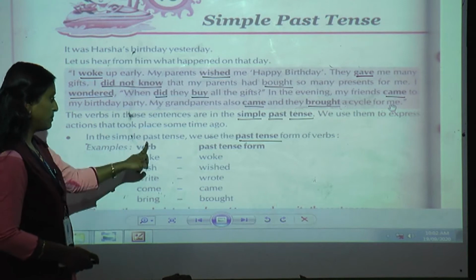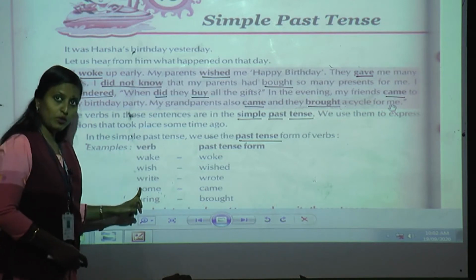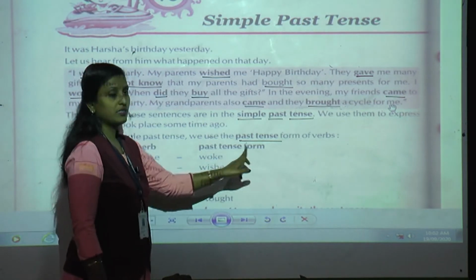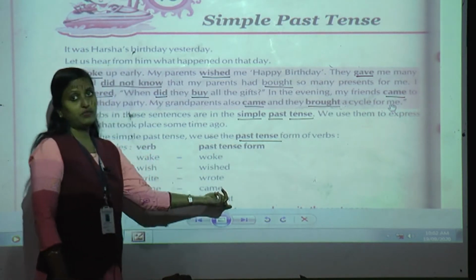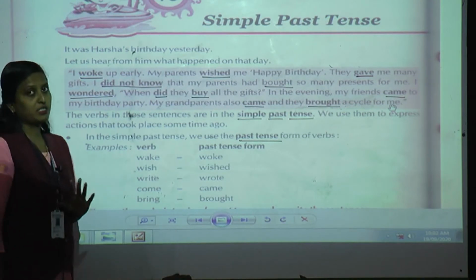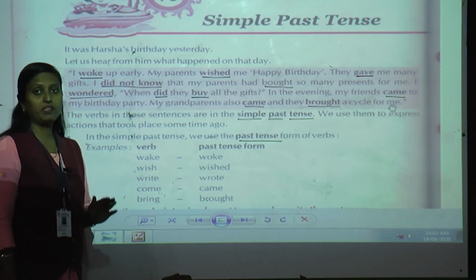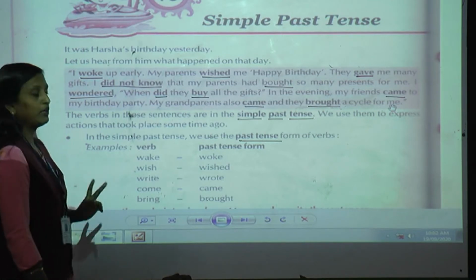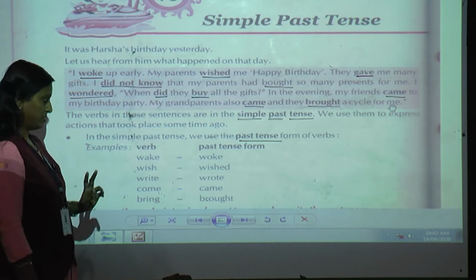Can you see some verbs are given here? This is the original form of the verb and then they have been turned into the past tense form. For this, it is very important that you learn all the past tense forms given on page number 53, 54, 55. If you have still not learned them, now is the time to learn those words.